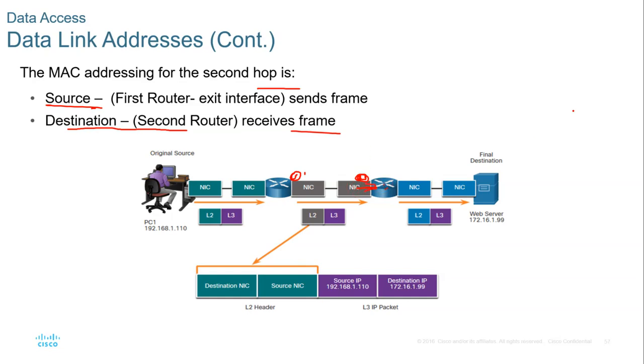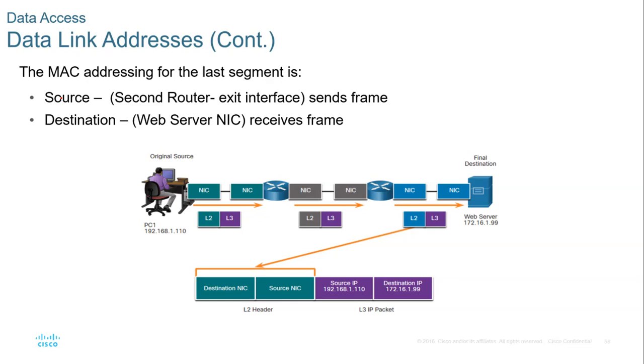And then the last one, the MAC addressing for the last segment: the source is the second router's exit interface, which is this. It will be the source, as you can see now here, and then the destination is going to be that.